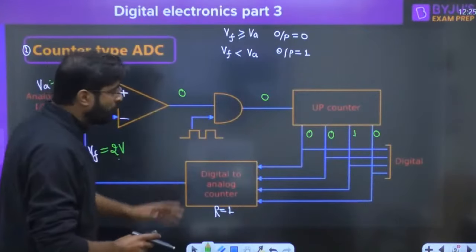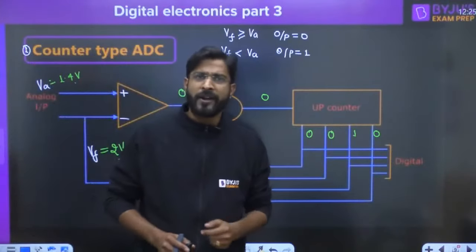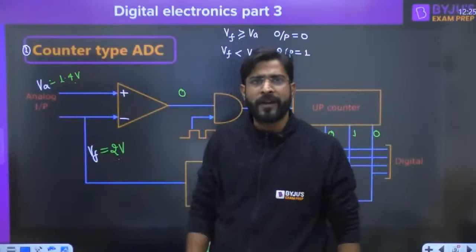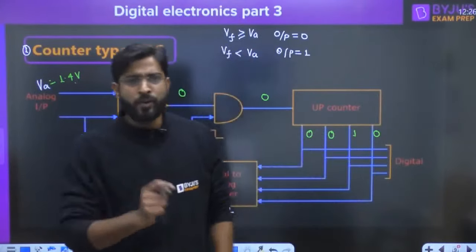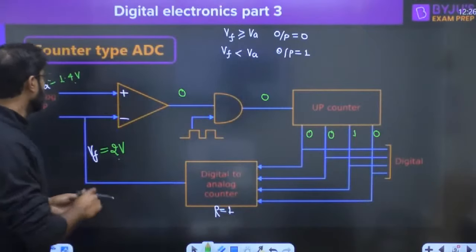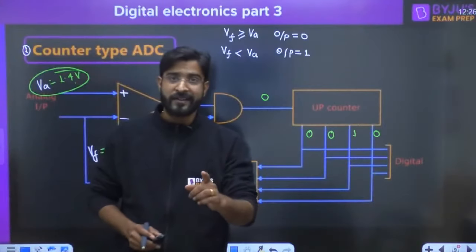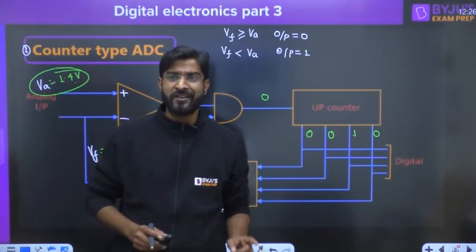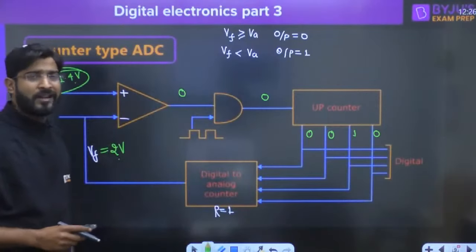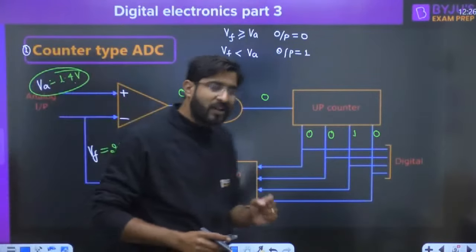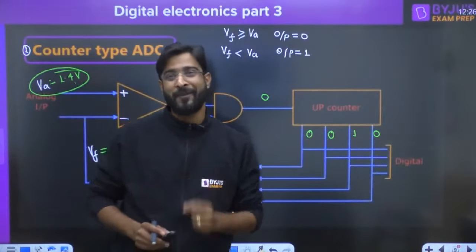Now everyone, if you understood this, we can see that for 0.7 volt, 1 clock is applied. For 1.4 volt, 2 clocks are applied. If you apply 2.3 volt, 3 clocks are applied. Here we can make a statement: whenever the analog input increases, the conversion time also increases, and that's why this type of counter ADC is also called stair type ADC, or ramp type ADC.